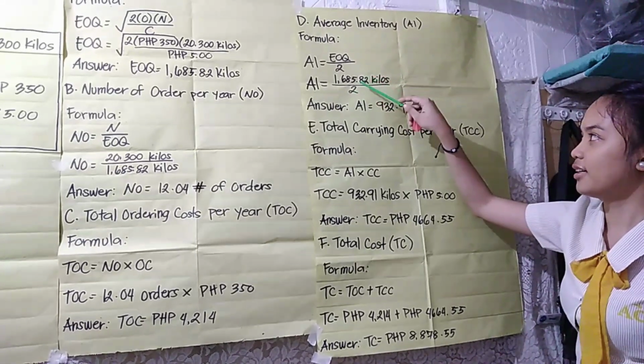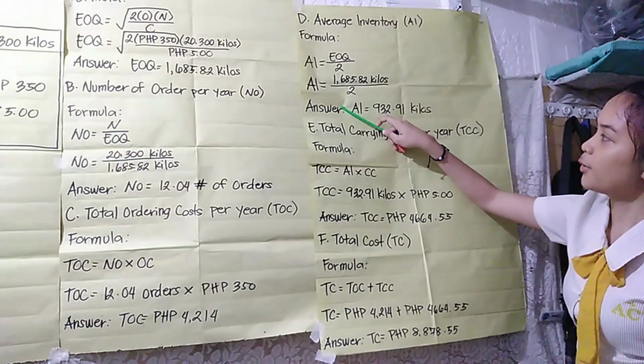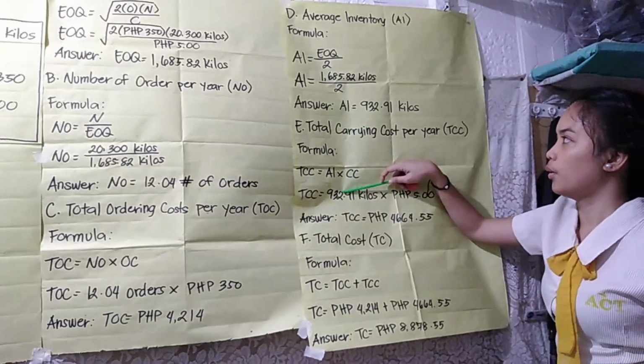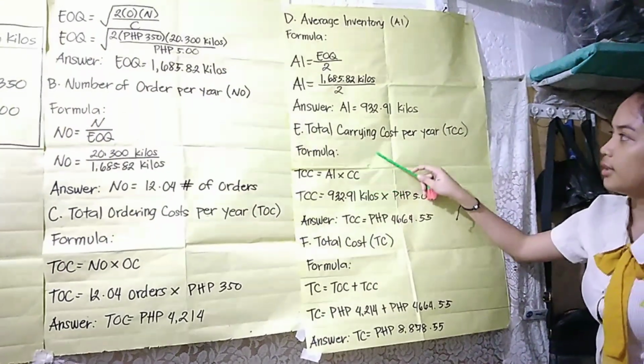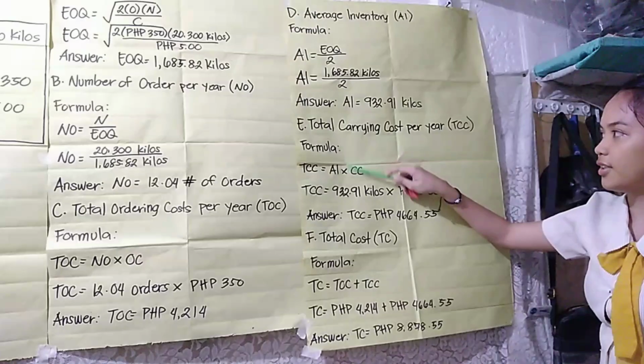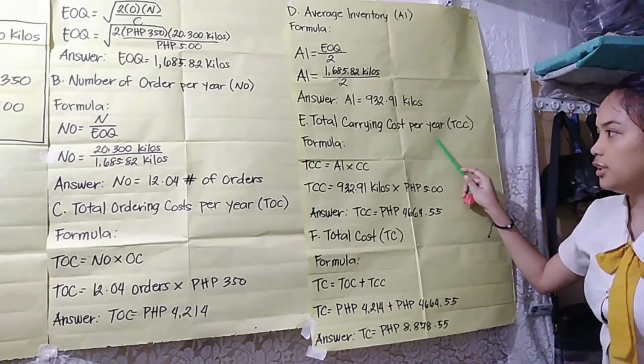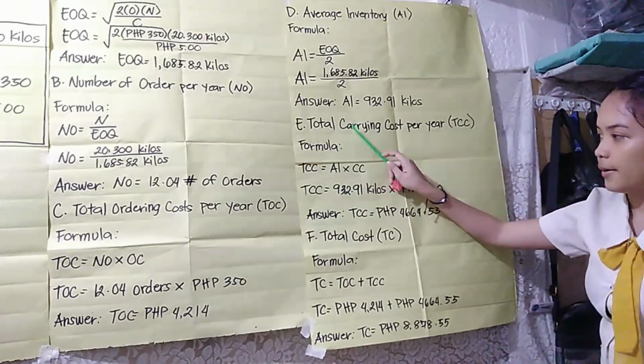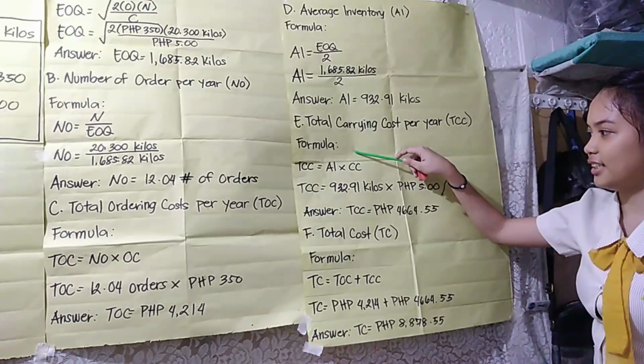So, average inventory or AI, formula is EOQ divided by 2. So, 1,685.82 kilos divided by 2. So, the answer is 932.91 kilos.